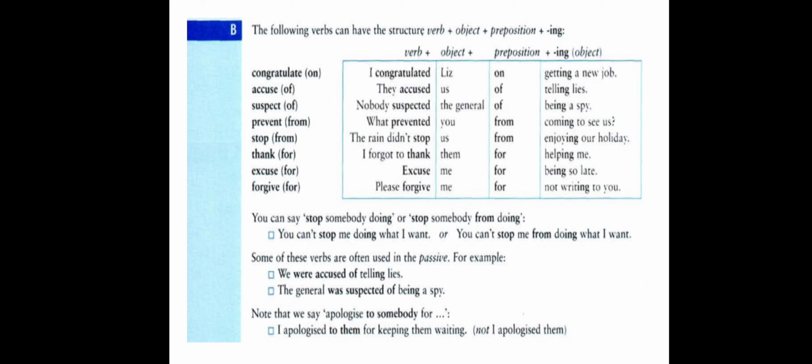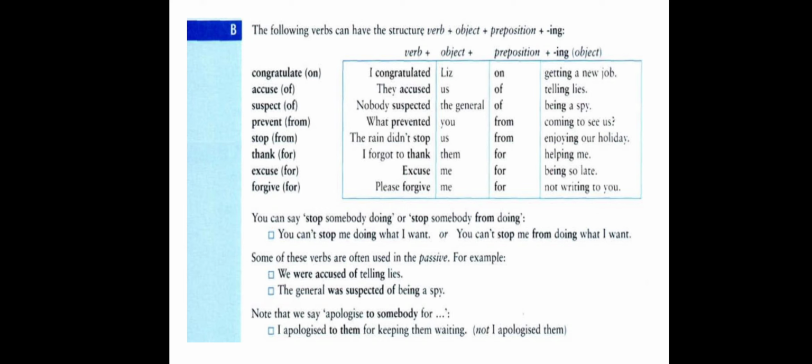Here, I apologized to, here is a preposition followed by the object them, a pronoun in the position of object. Then comes the preposition for followed by verb plus ing, for keeping them waiting.